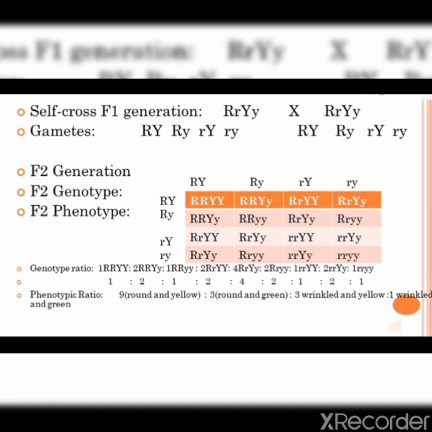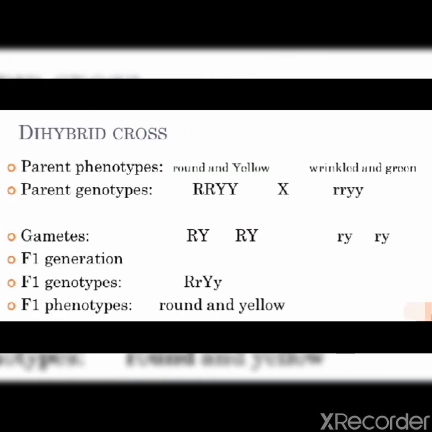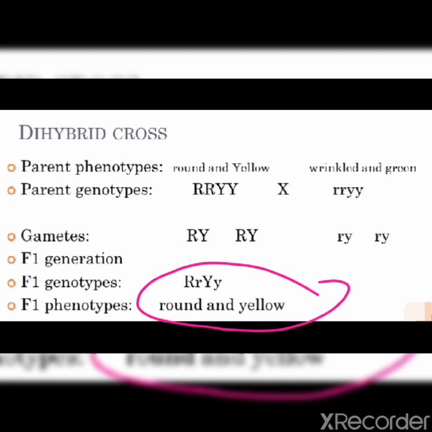So what is the conclusion he got after this dihybrid cross? He came to the conclusion that, since you can see here in the F1 generation, only the round and yellow seeds were present. This is the recessive character which was missing. Clear?